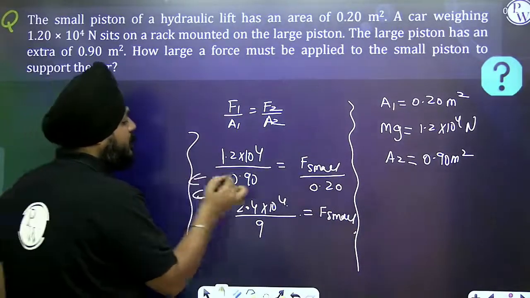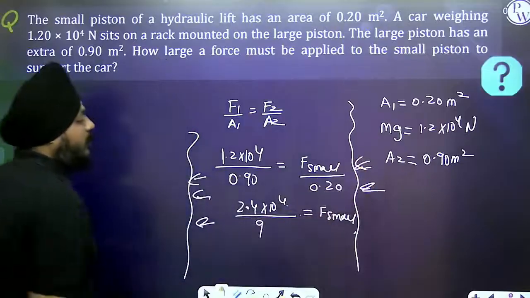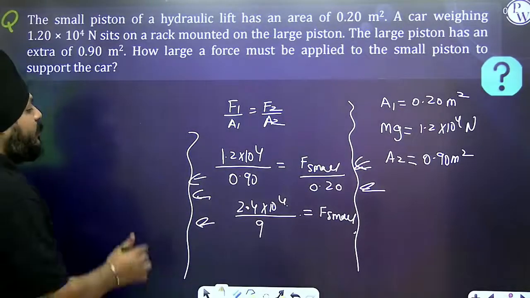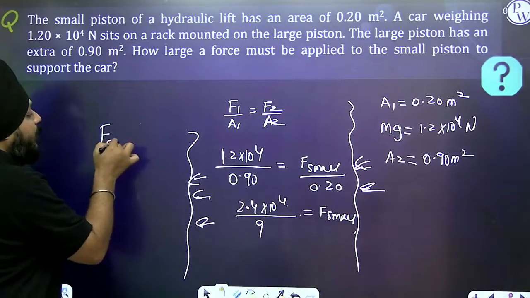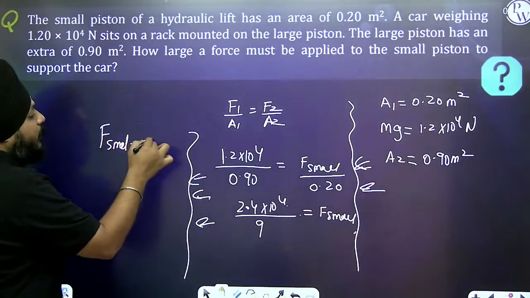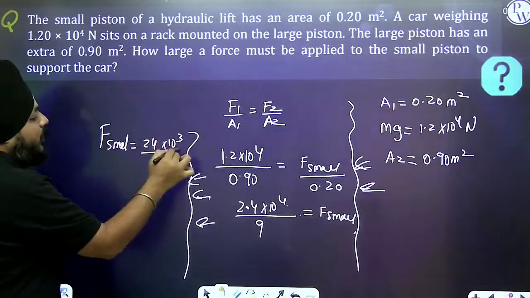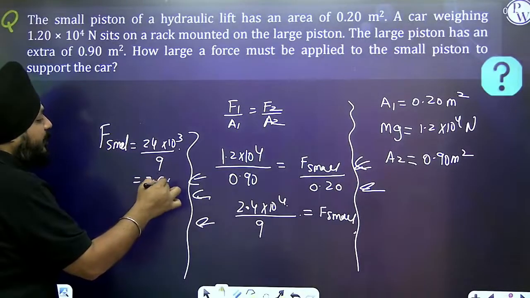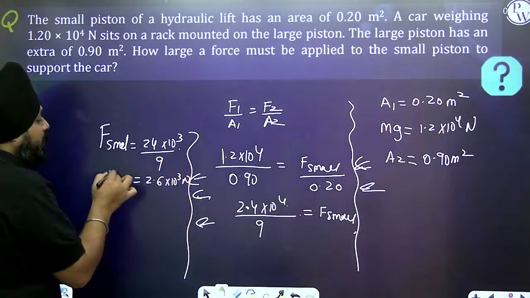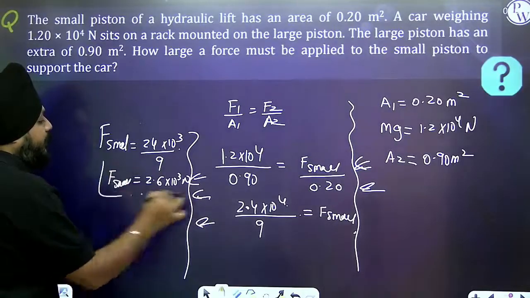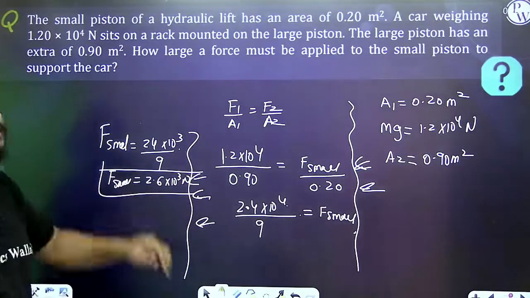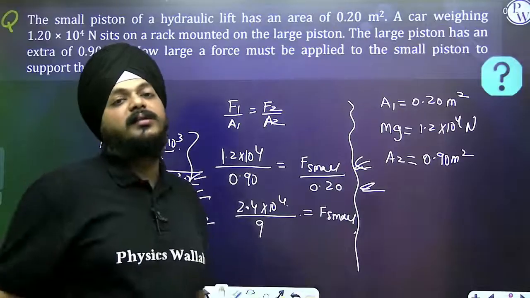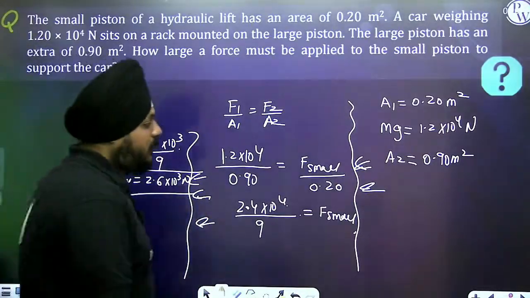So now this is going to be approximately the force on the smaller piston, which is equal to 24 into 10 to the power 3 whole divided by 9. 9 2s are 18, so 2.6 something into 10 to the power 3 Newton. This is the force on the smaller piston, approximately, right? This is how the sums are solved using Pascal's law.